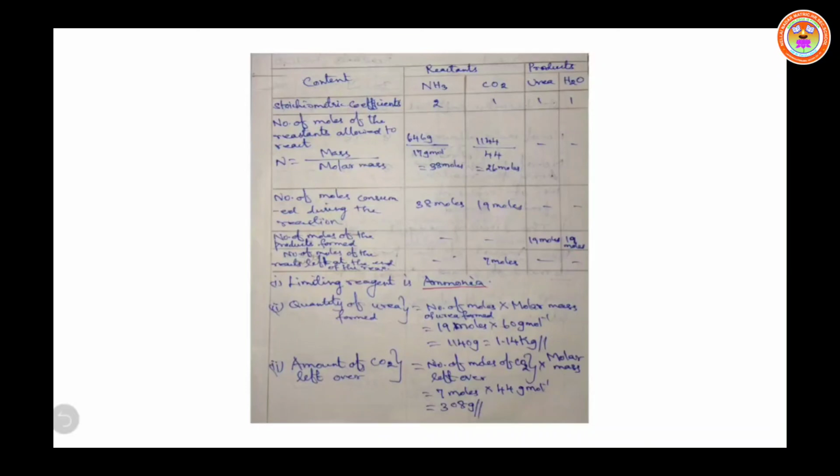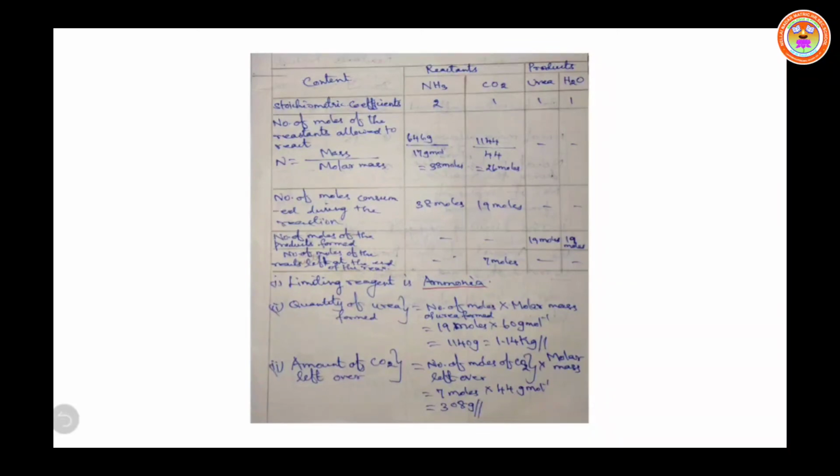Understand? So remember, for 1 stoichiometric coefficient, 19 moles will be reacted. Therefore, for 2 stoichiometric coefficient of ammonia, 38 moles. That is, all the 38 moles of ammonia will be reacted. Therefore, the number of moles of CO2 reacted will be 19 only. From the 26 moles of CO2, only 19 moles of CO2 will be reacted.